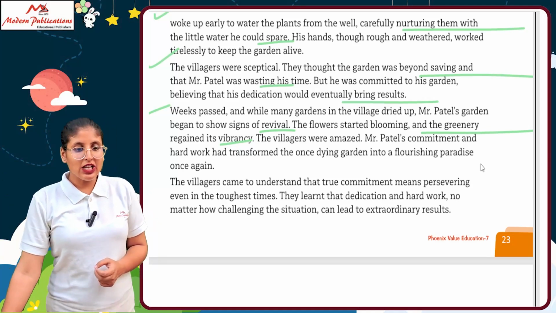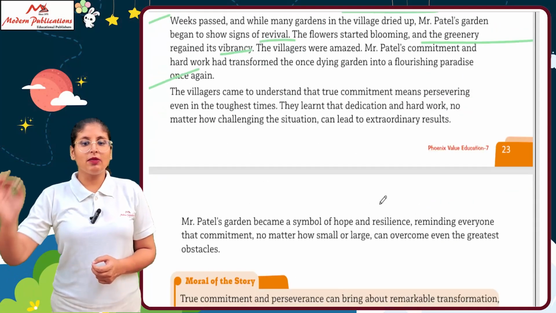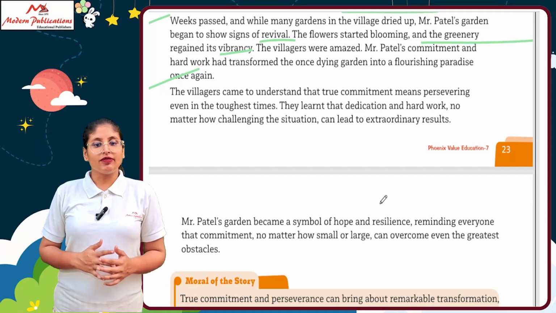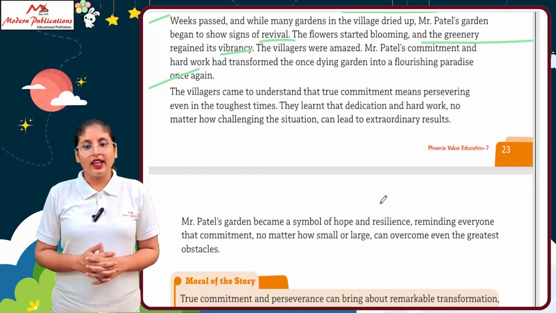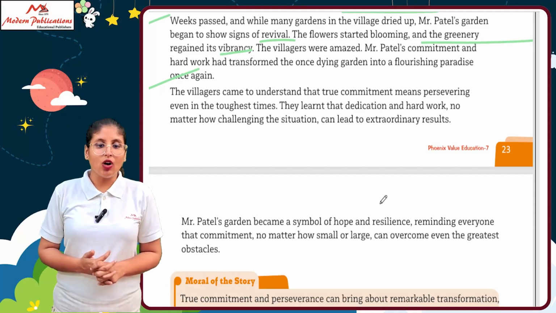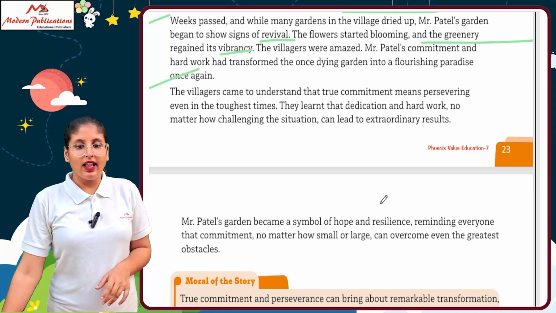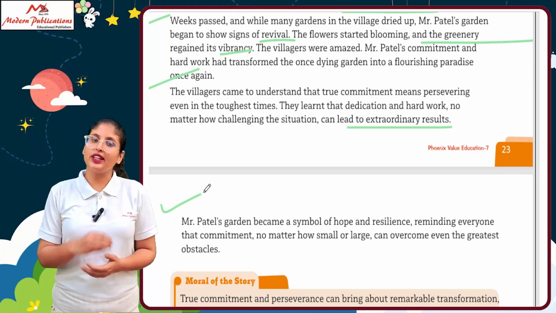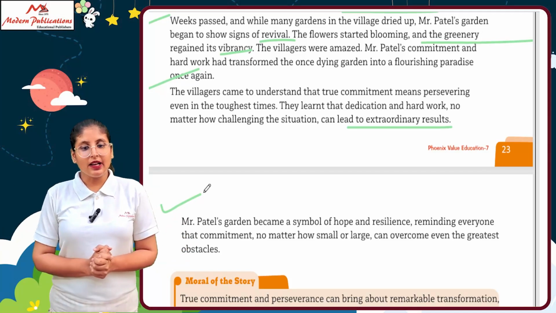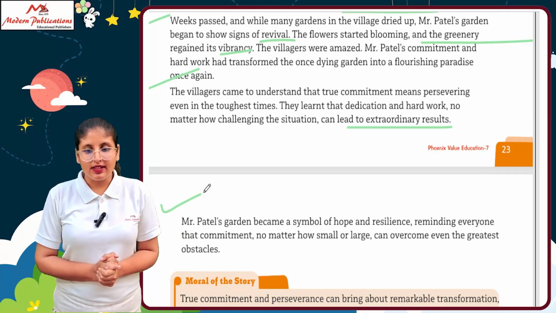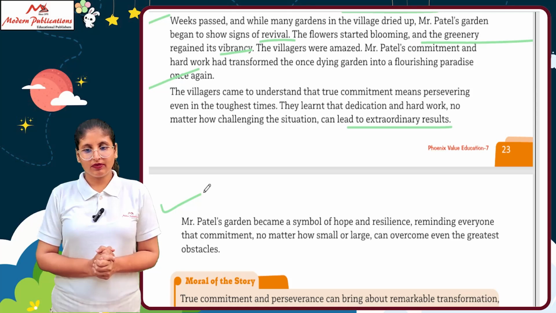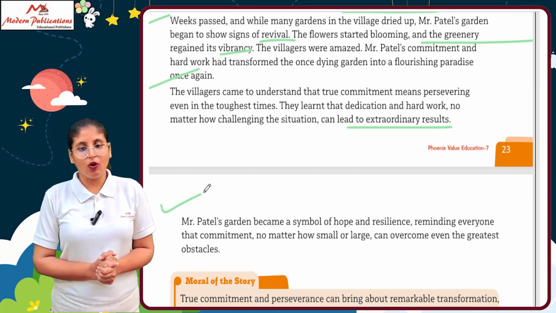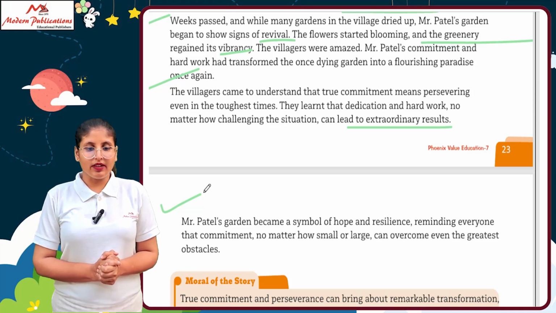The villagers came to understand that true commitment means persevering even in the toughest times. They learned that dedication and hard work, no matter how challenging the situation, can lead to extraordinary results. So if you have dedication inside you, you can achieve it. Mr. Patel's garden became a symbol of hope and resilience, reminding everyone that commitment, no matter how small or large, can overcome even the greatest obstacle.